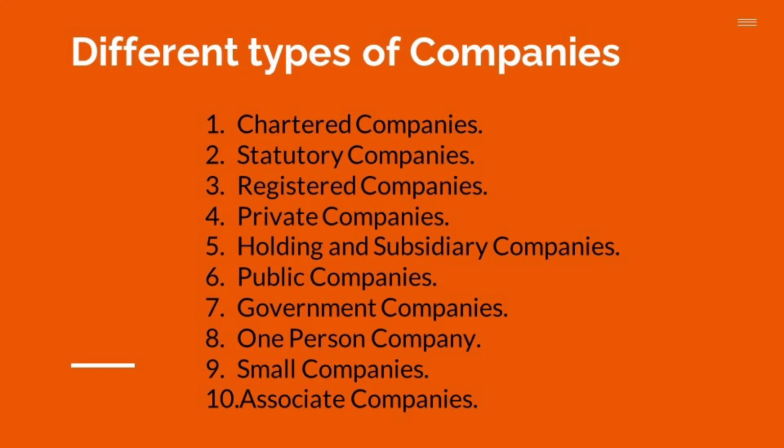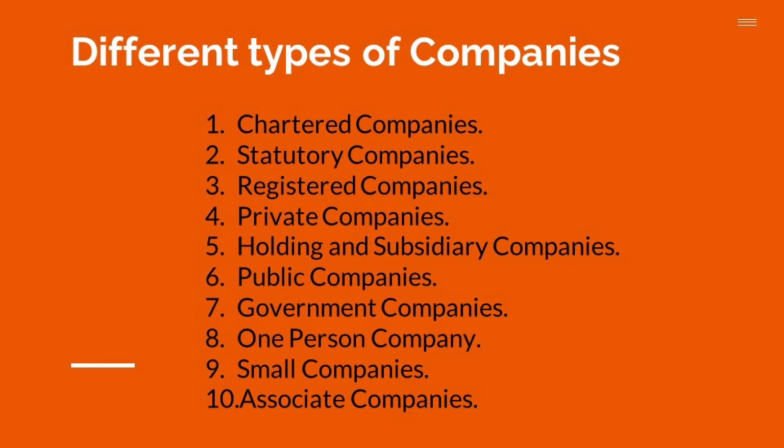These are the four restrictive clauses found in the articles of association. What are they? There is no right to transfer the shares. The maximum number of members is only 200. It cannot invite the public for shares or debentures, and the private company cannot accept any deposits from the public. So these are the provisions contained in the articles of association of a private company.